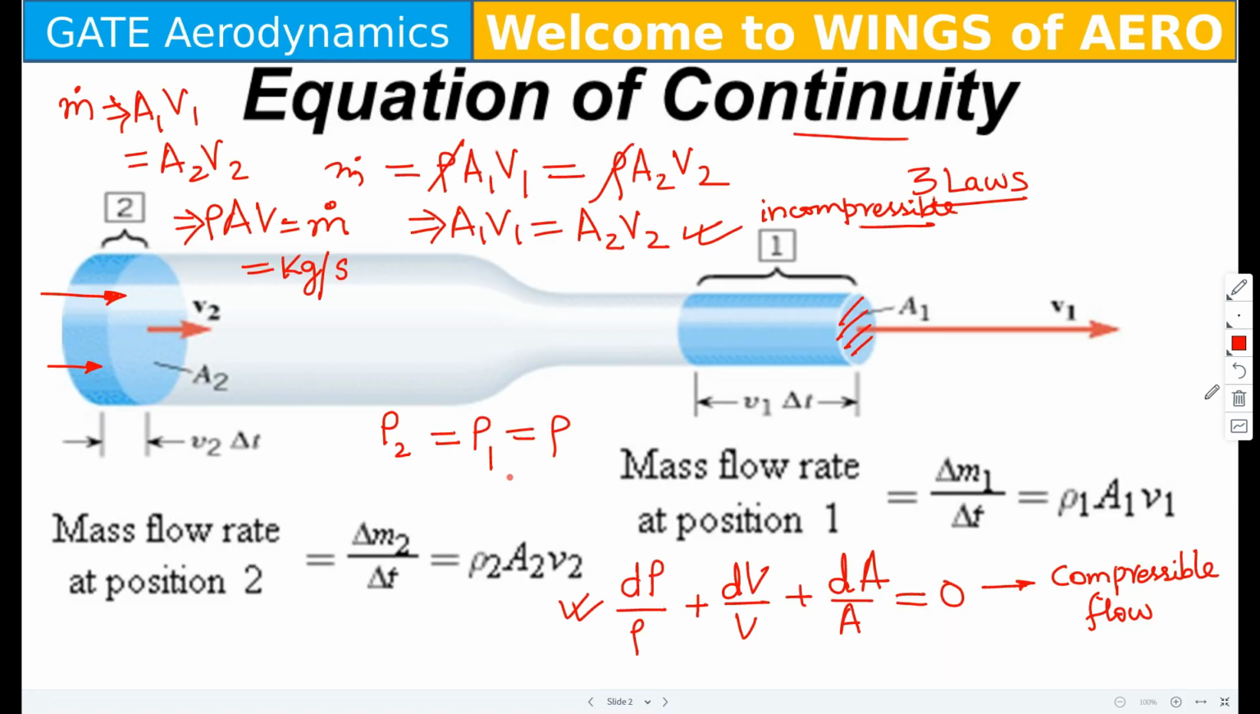So this morning we first saw the equation of continuity. Here we saw the principle of continuity and the formula. This is the main formula we have seen. Now this formula is satisfied only for incompressible flow. We have also seen what the formula looks like for compressible flow.